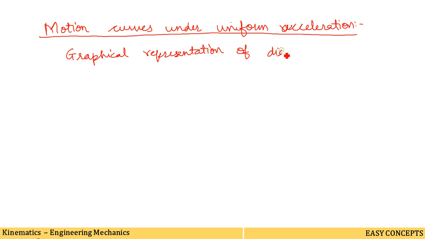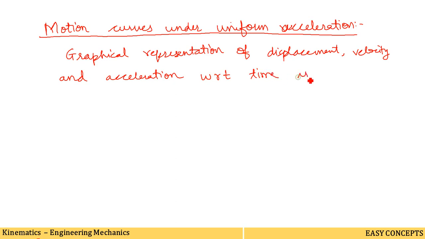Displacement, or distance, you can also say, displacement, velocity, as we are always speaking about direction, that's why we write displacement rather than distance and velocity rather than speed, and acceleration. So the graphical representation of displacement, velocity and acceleration with respect to time is called motion curves.